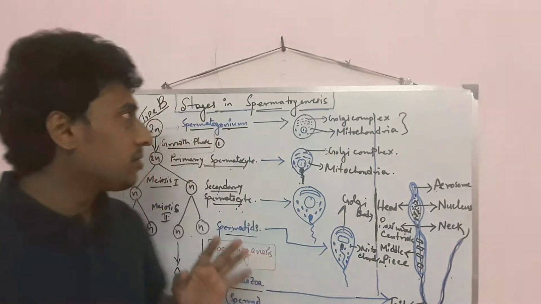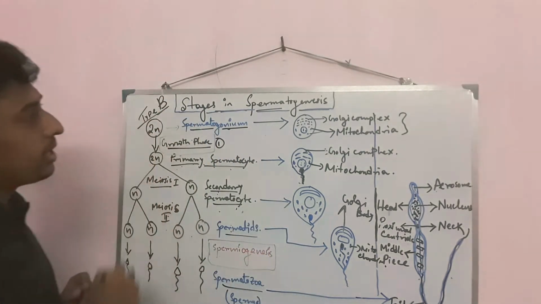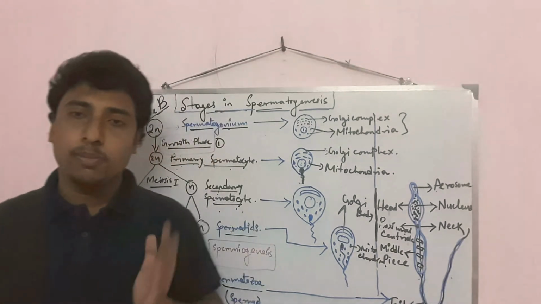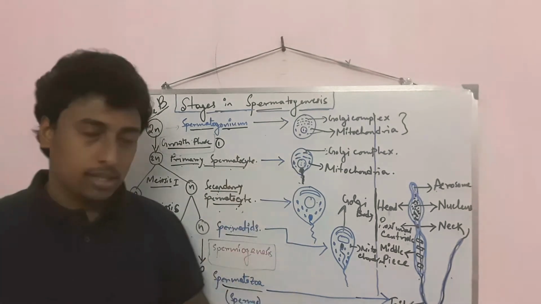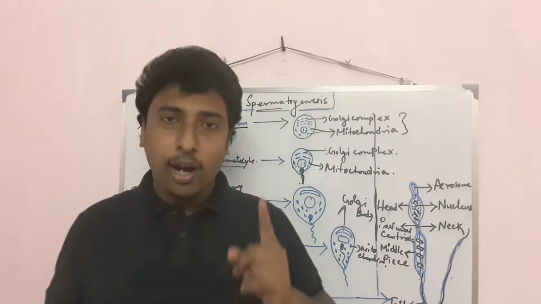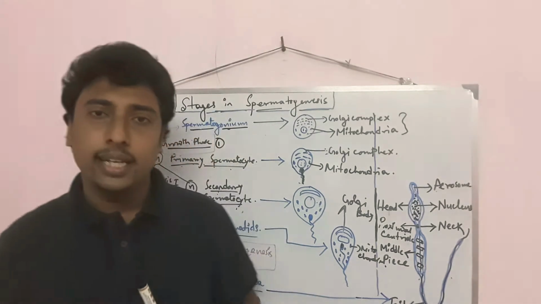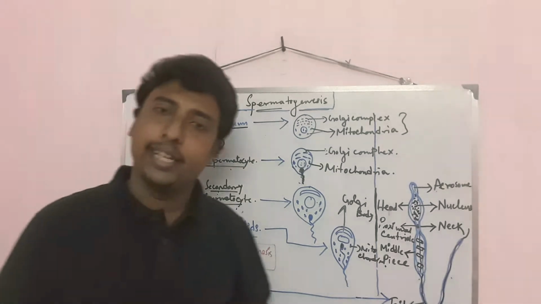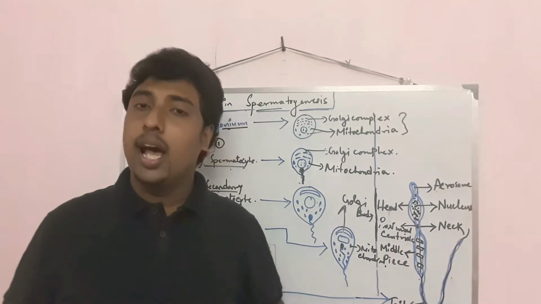So I will discuss first the different stages to produce sperm, the process of spermatogenesis and its steps. What are the steps? Number one, in our body there are spermatogonium cells.